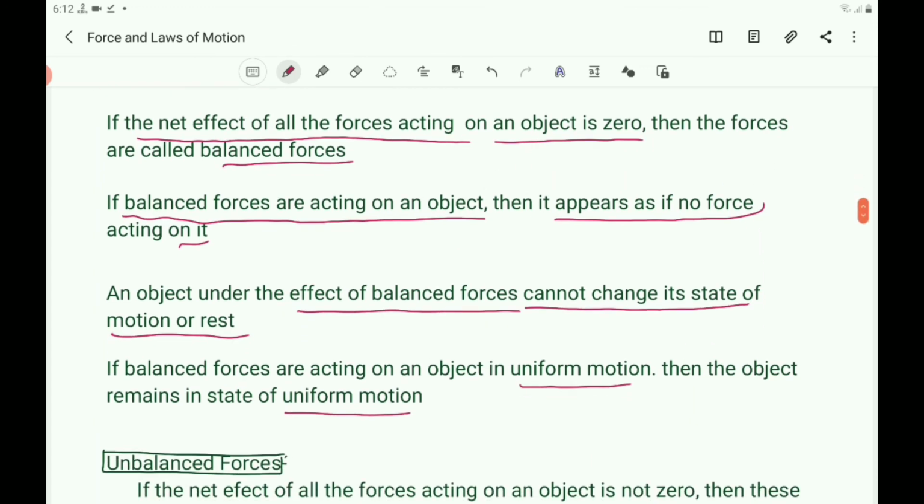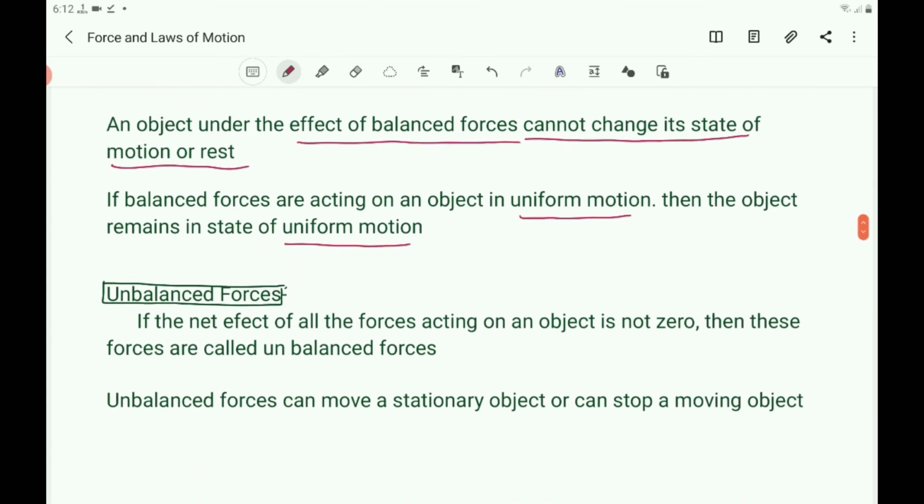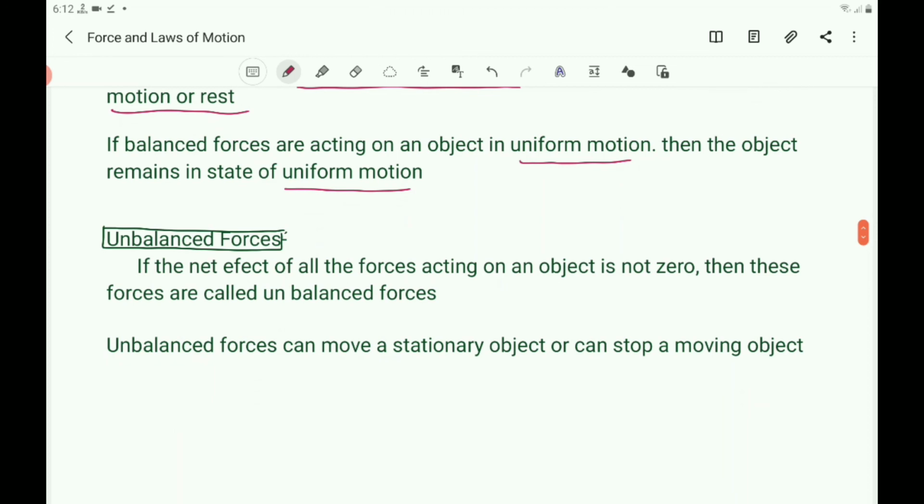Next, let us take unbalanced forces. So you write, what are unbalanced forces? If the net effect of all the forces acting on an object is not 0, then these forces are called unbalanced forces.